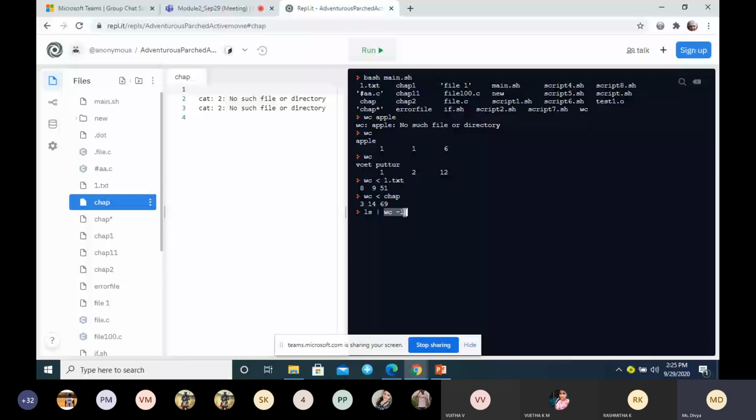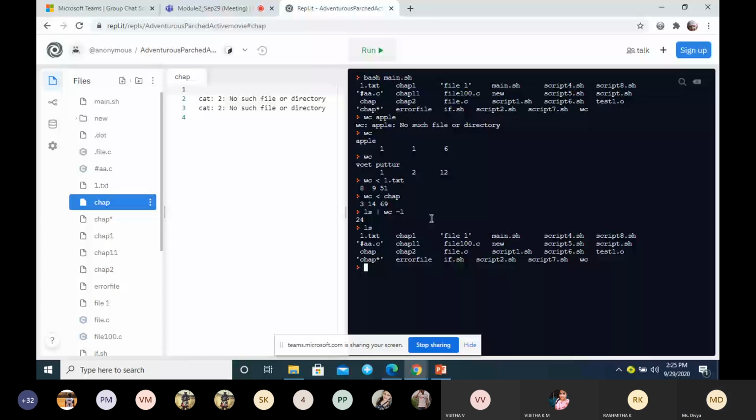See here. How many lines? So let me execute the ls command. It is taking each file in a separate line. So there are 24. So there are 24 lines in this file, the number of lines in the file. Altogether there are 24 lines in these files.